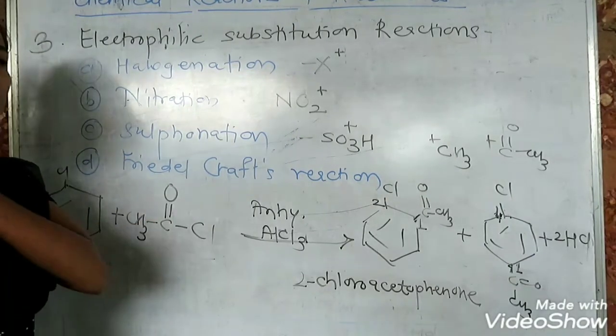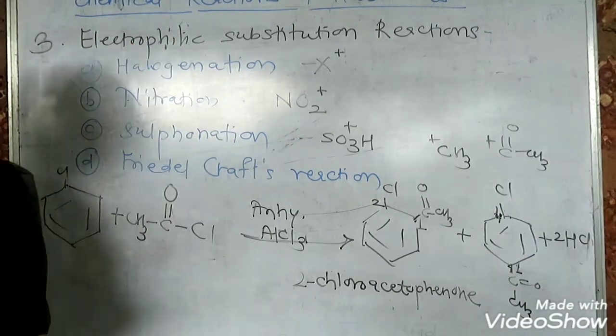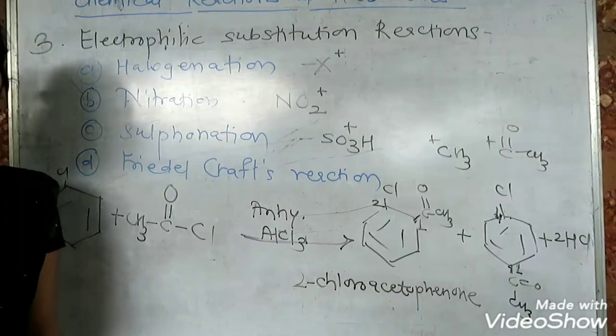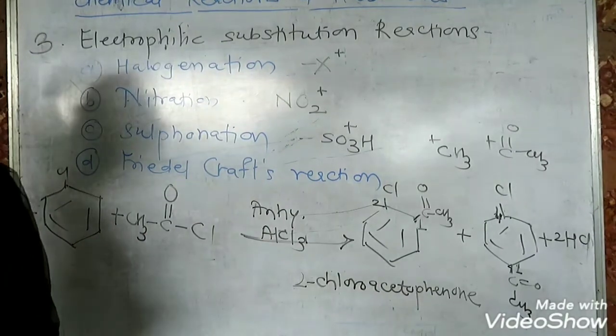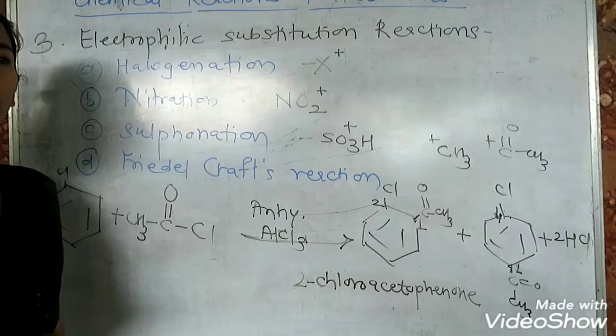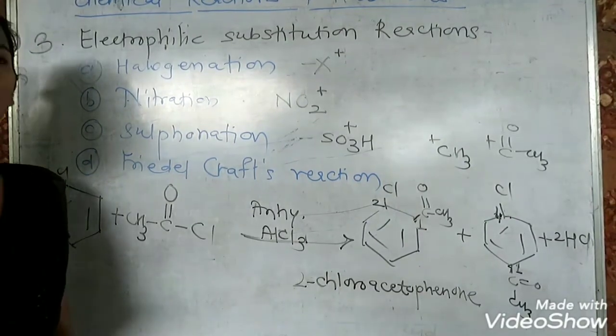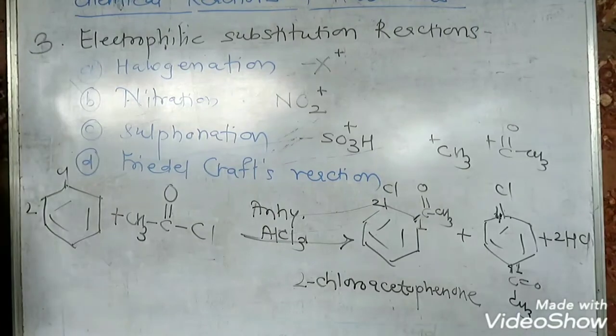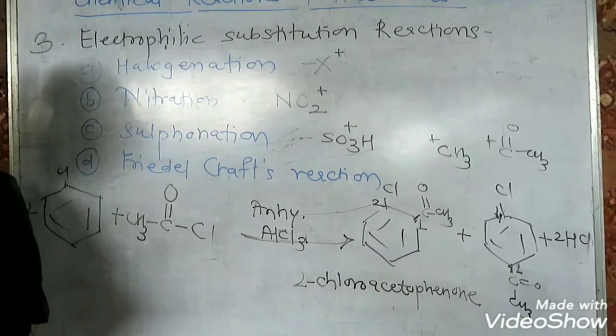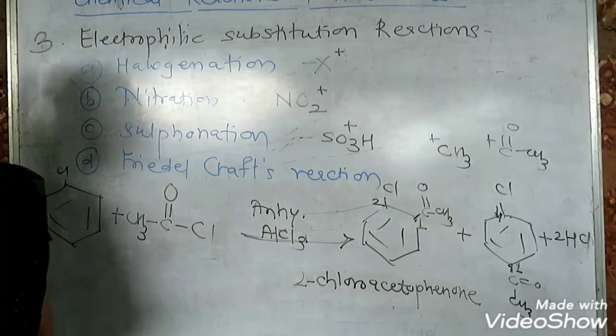And here we have finished the chemical reactions of halogens. There are 3 types of reactions. The first one is the reaction with sodium metal, the Wurtz-Fittig reaction. The second is nucleophilic substitution, which is hardly shown by aryl halides. And the third, the reactions which are easily shown by aryl halides, are electrophilic substitution reactions. So that's all about the chemical reactions.